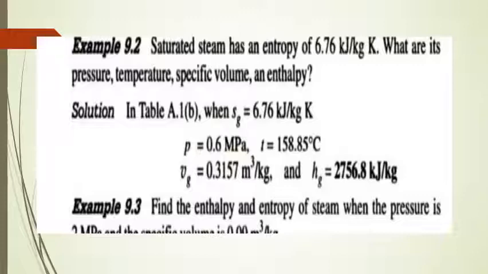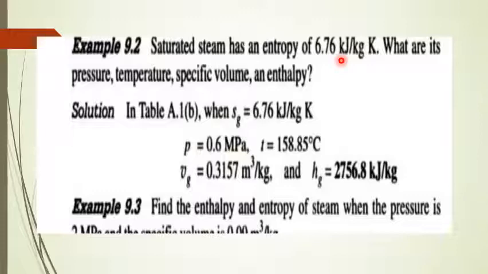Saturated steam has an entropy of 6.76 kilojoule per kg Kelvin. What are its pressure, temperature, specific volume, and enthalpy? Okay, all the values he has asked for can be calculated from the steam table itself. We have to use the steam table in order to solve the problem. What he has given is saturated steam with an entropy value of 6.76 kilojoule per kg Kelvin. Then what are its pressure, temperature, and specific volume?